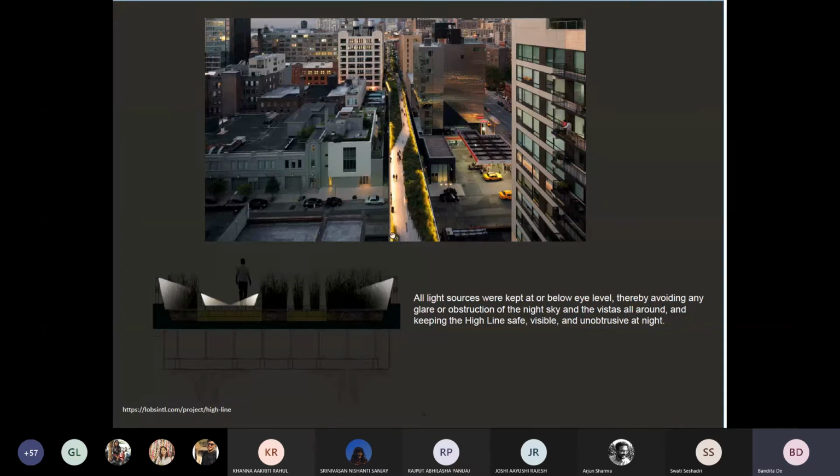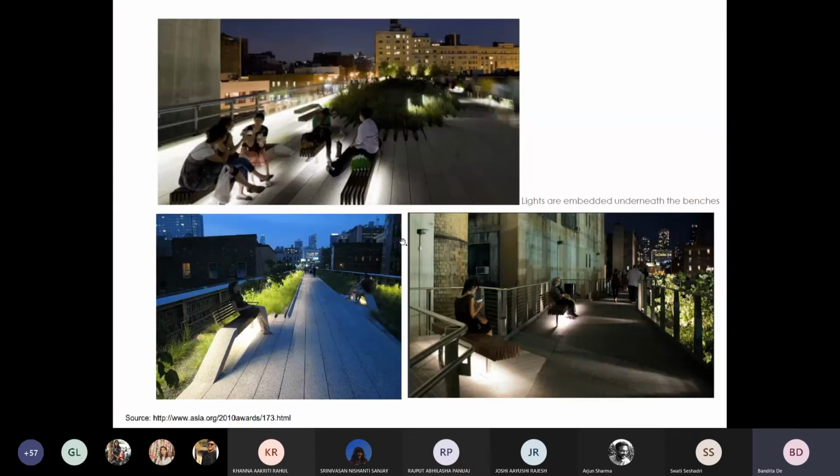It was concealed or designed in a way where it provides functional lighting, but at the same time doesn't create any obtrusive light at night in its busy urban context. Lights were embedded underneath the benches, so it provides indirect light lighting up the pathway, but there is no upward glow.